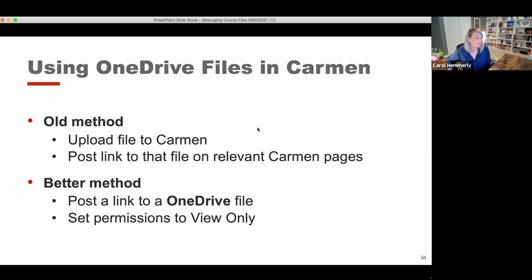The one caveat there is that if a student downloads the file onto their computer, obviously, if you update the file in OneDrive, it's not going to change their personal version of that file on their computer. So you might want to mention to students somewhere in your Carmen course, or send them a message through Carmen, saying that the syllabus has been updated. Be sure that you take a look at the new version, and you could include the link there.